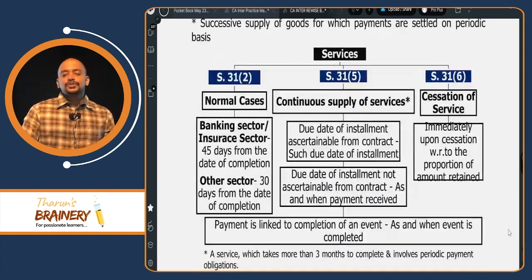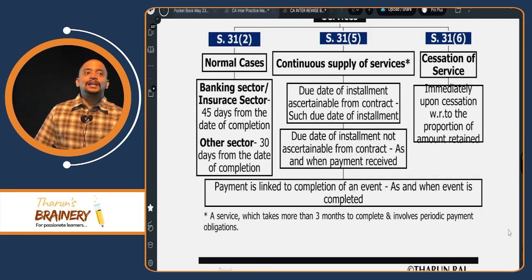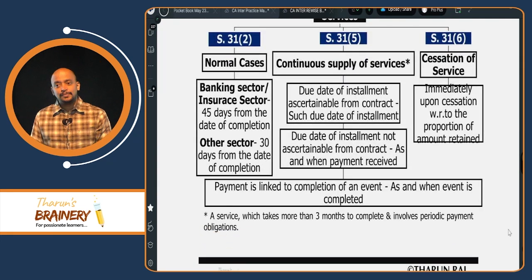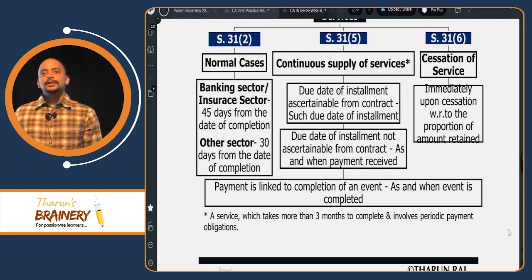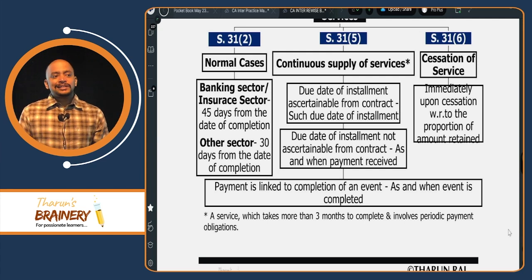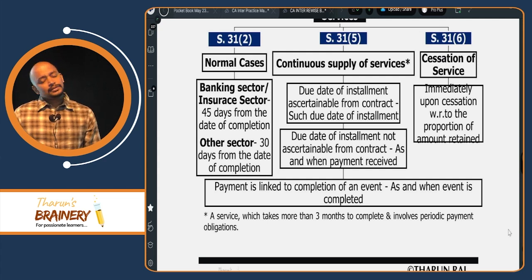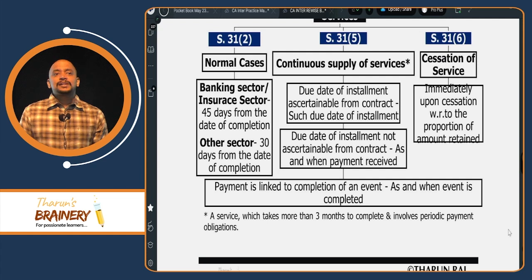Now, these 3 situations, can you tell me? First, normal cases. What is the due date of invoice? Goods, normal cases: if supply involves movement of goods, at the time of removal. Supply does not involve movement of goods: at the time of delivery. Good. Then continuous supply of goods.